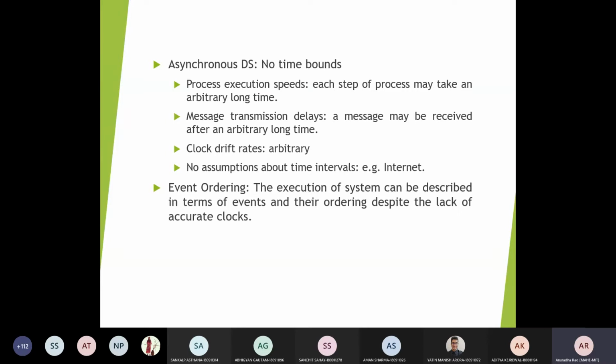Based on before or after, you will have an ordering between multiple events occurring in the system. So event ordering is the basic issue which is considered and incorporated for synchronization in distributed systems.